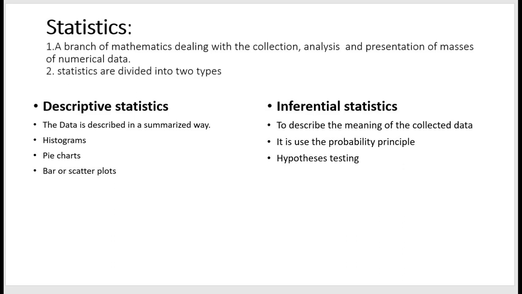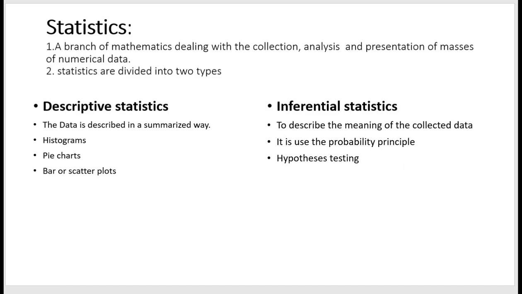In descriptive stats, the data is described in a summarized way, like by using plots such as histograms, pie plots, bar plots, scatter plots, anything. It is a visualization of a data description. We want to give a summary of that data: how the data is summarized, and we analyze the data by using these plots.